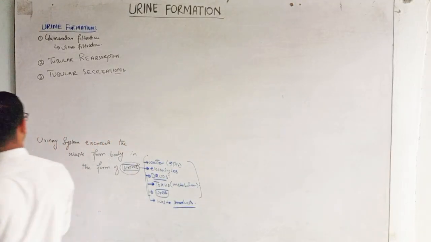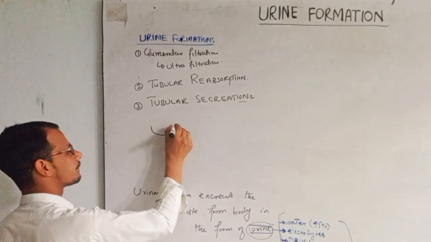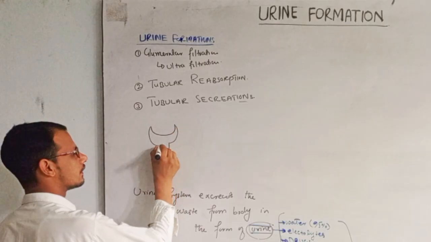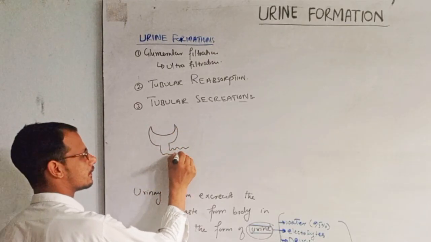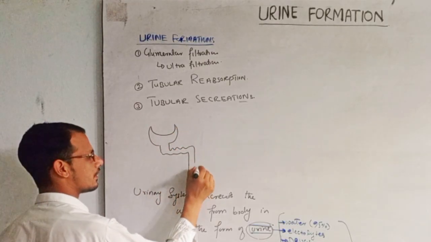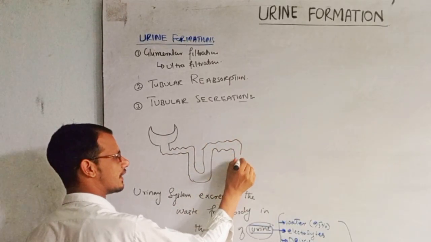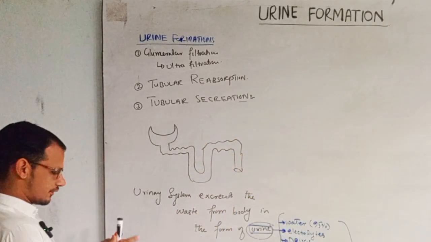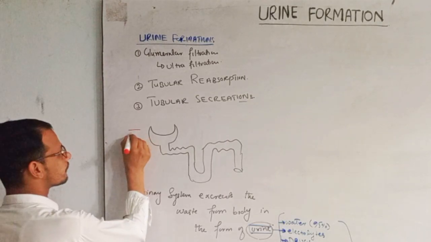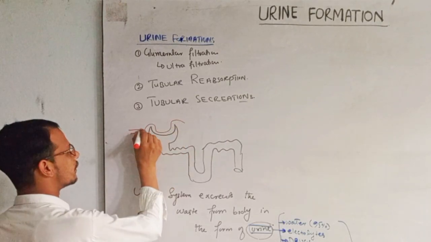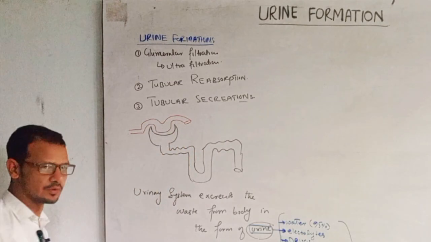So for example, this is the nephron and this is the collecting duct. From here we have the glomerulus.